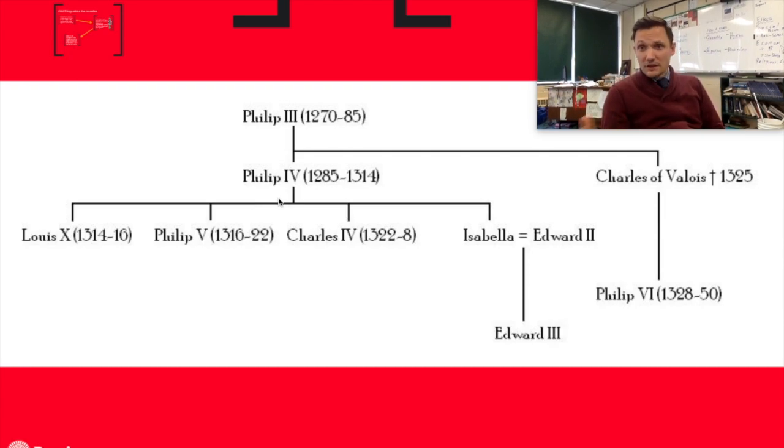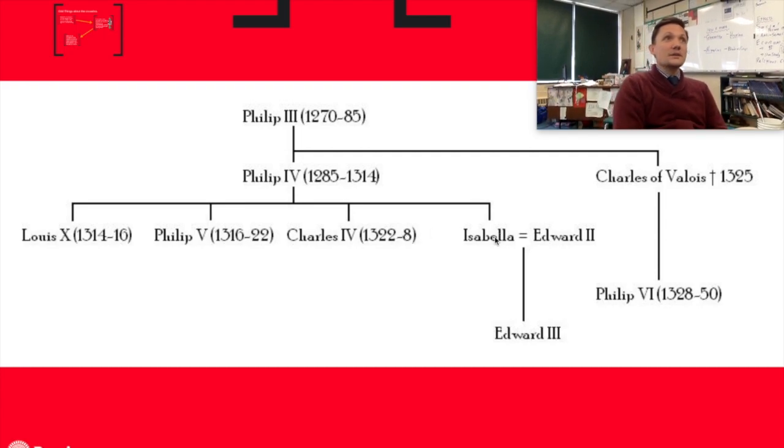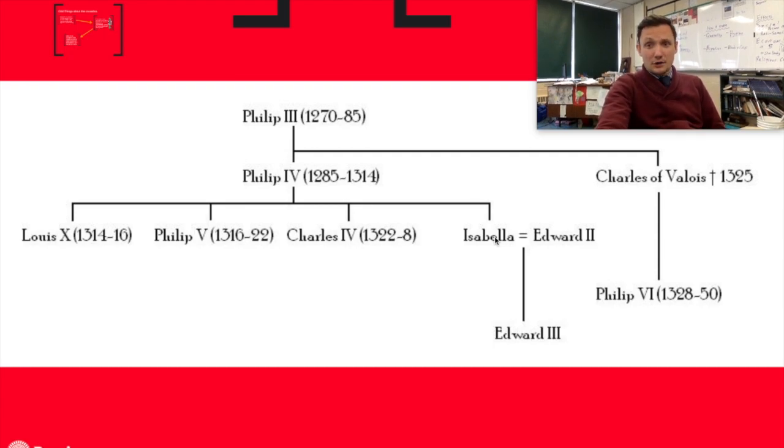Philip IV, leader of France, dies, and then his son Louis takes the throne, but only lasts for 2 years and then dies. And then his other son Philip takes the throne and only lasts for, count them, 6 years and then dies. And then Charles IV takes the throne, but only lasts for 6 years and then dies, leaving only one person alive related to the King of France by blood, his daughter, Isabella.